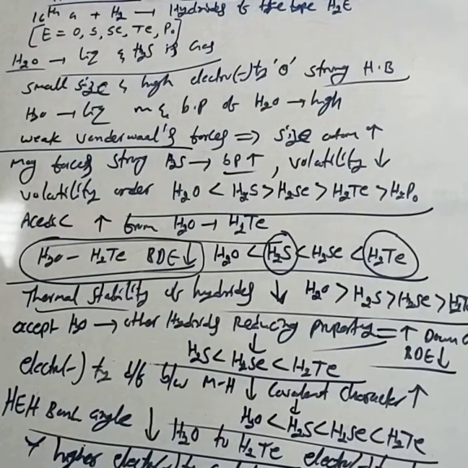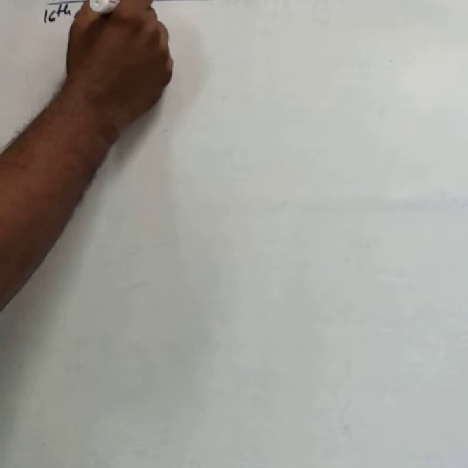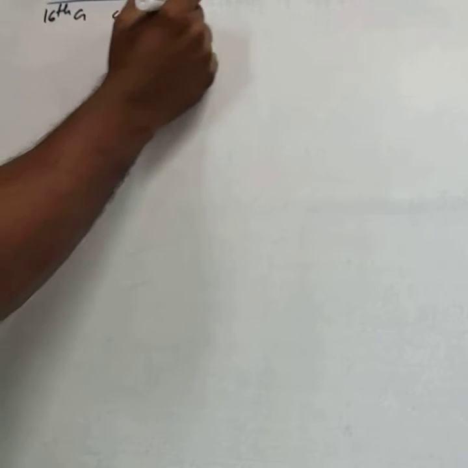This is about the reaction with hydrogen. Next, you study the reaction with oxygen. The 16th group elements form oxides with oxygen.